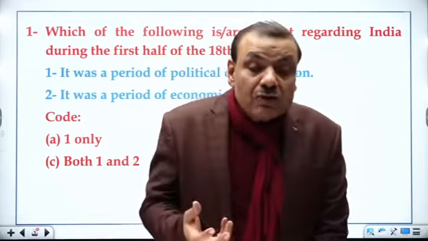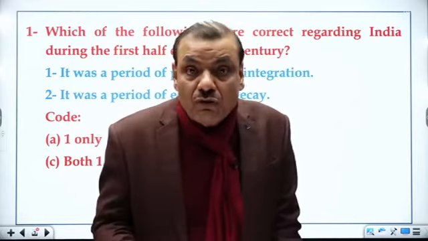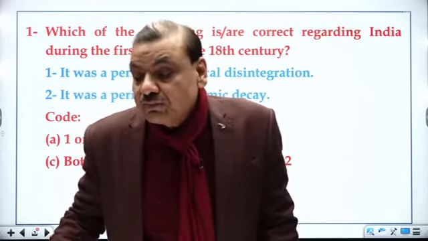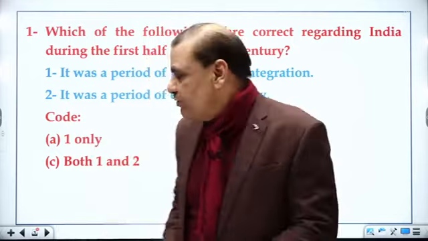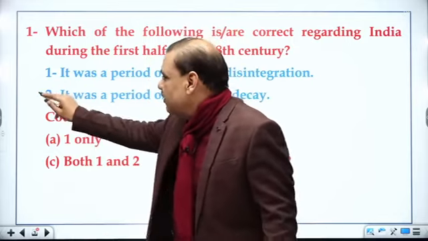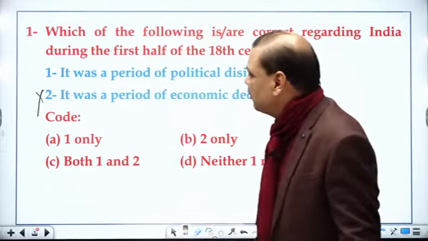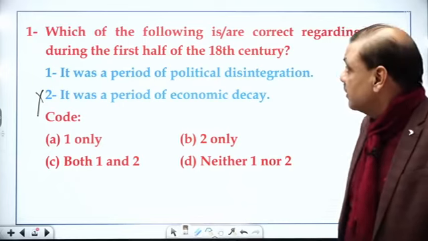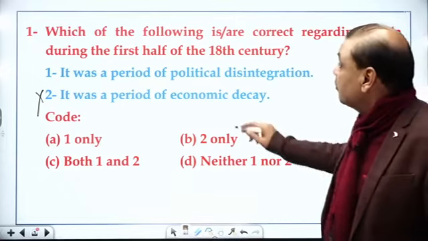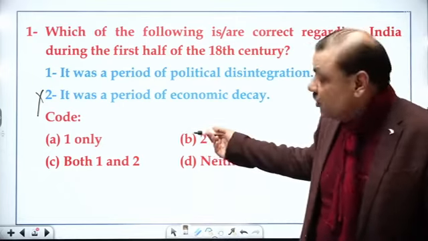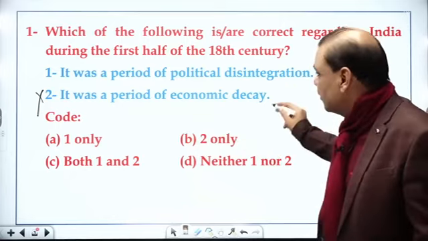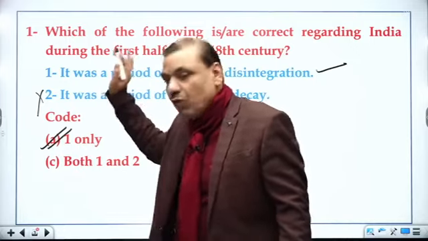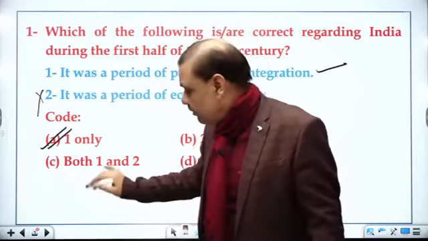This period is marked by the introduction of cash crops and expansion of agriculture in India. So it is not wise to select point number 2, that it was a period of economic decay. That is wrong. So this is correct and this is incorrect. I think, my students, you should have selected point number 1 only. That is the correct answer.